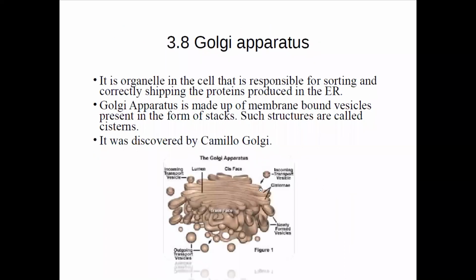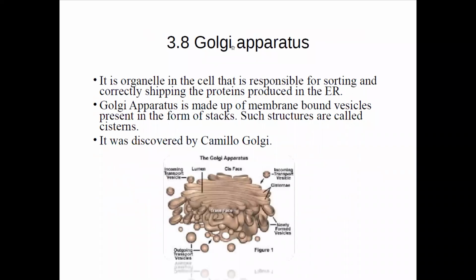Then moving on to the next component, that is the Golgi apparatus. The Golgi apparatus is very important. It is responsible for all the protein formations, synthesis of proteins and all. Again, it is a bit complex. It was discovered by Camillo Golgi, and it is named after the scientist.